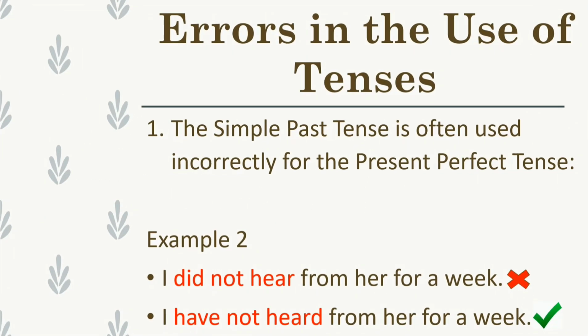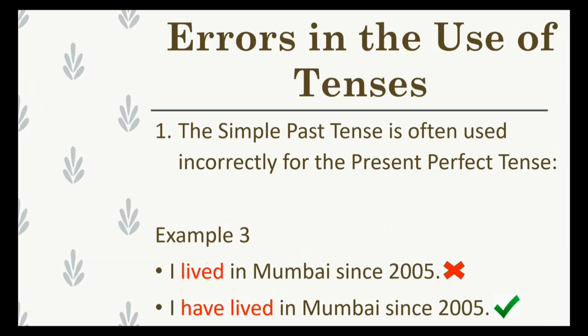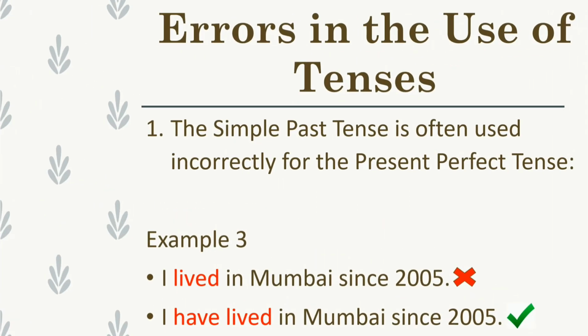I did not hear from her for a week. This sentence is in simple past tense, which is wrong. It should be in the present perfect tense. So, I have not heard from her for a week. This is the correct sentence. I lived in Mumbai since 2005. This sentence is also wrong. It should not be in simple past tense. It should be in present perfect tense. So, the correct sentence is I have lived in Mumbai since 2005.